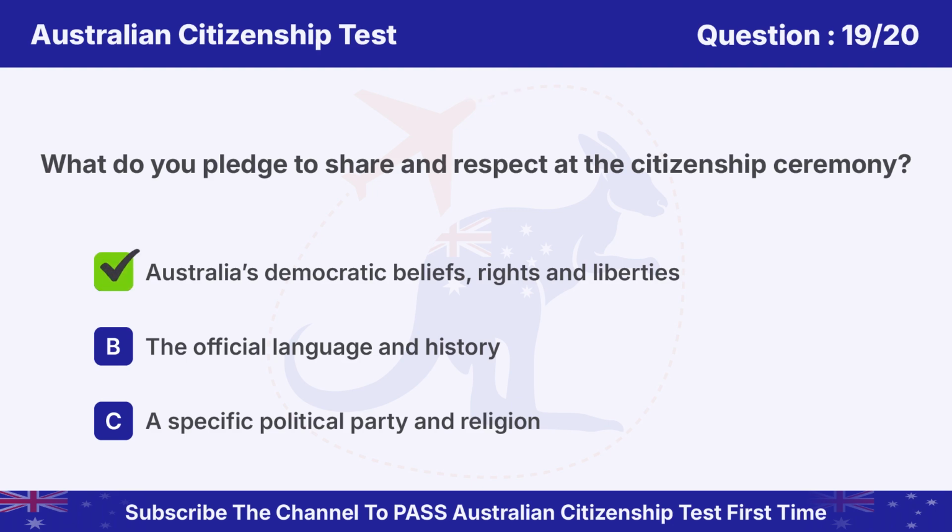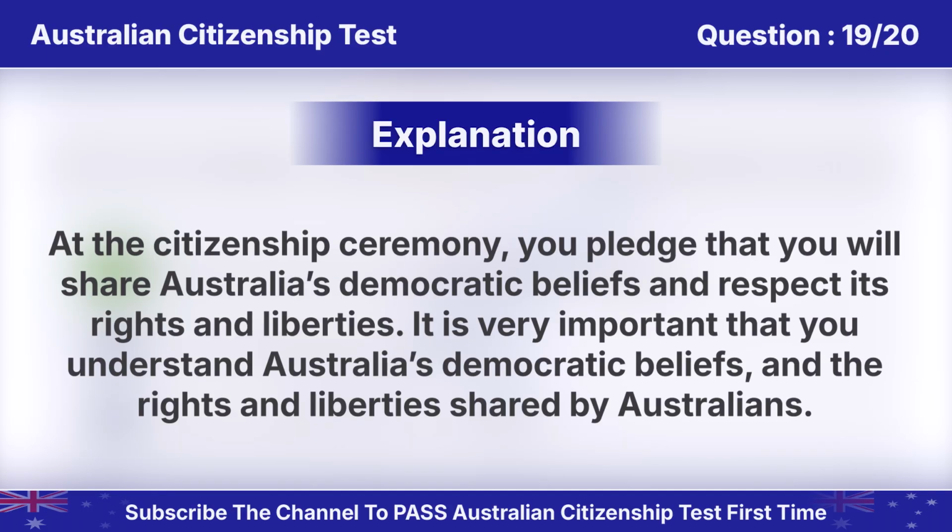Answer is A. Australia's democratic beliefs, rights and liberties. At the citizenship ceremony, you pledge that you will share Australia's democratic beliefs and respect its rights and liberties. It is very important that you understand Australia's democratic beliefs and the rights and liberties shared by Australians.